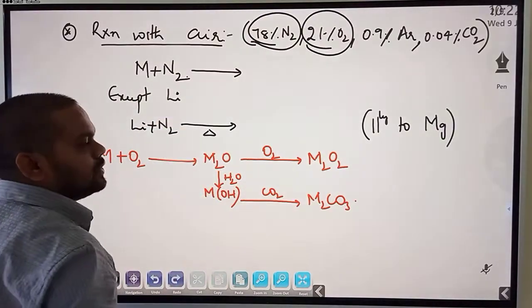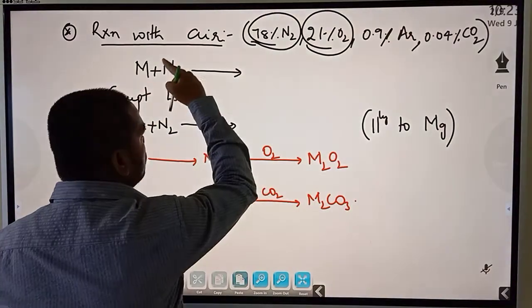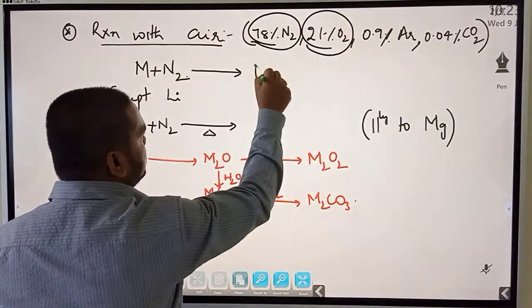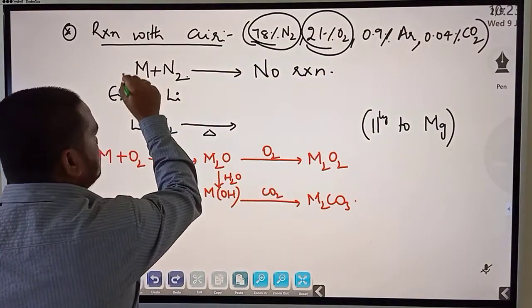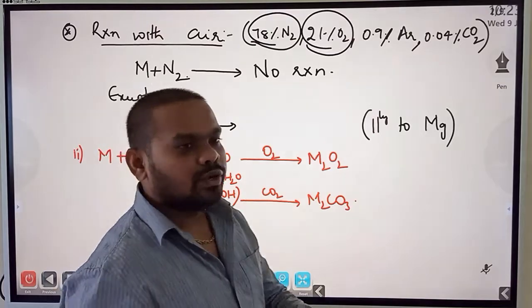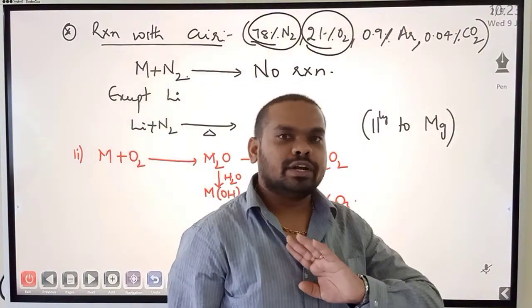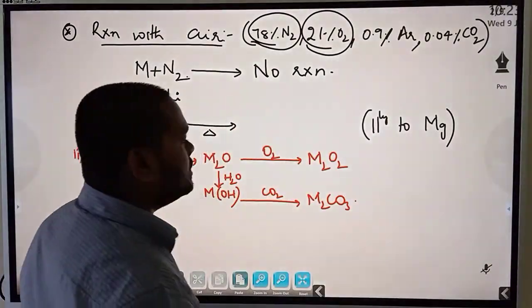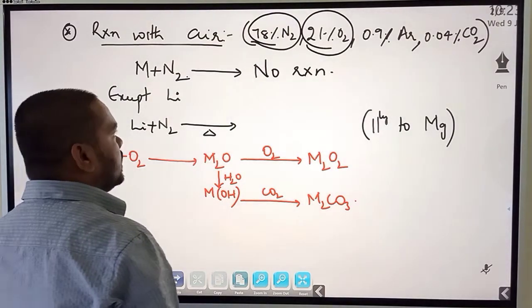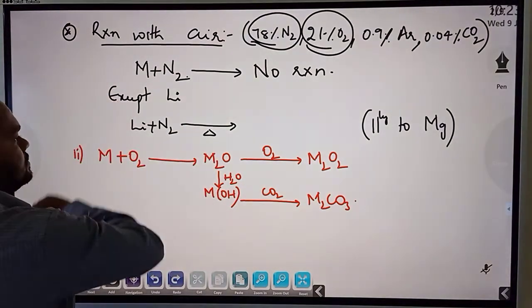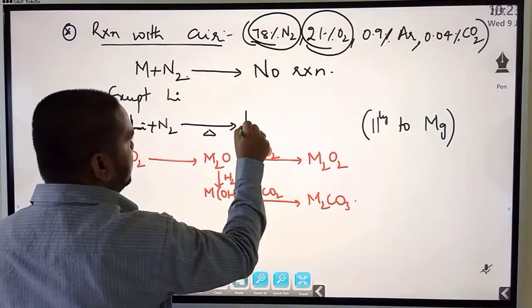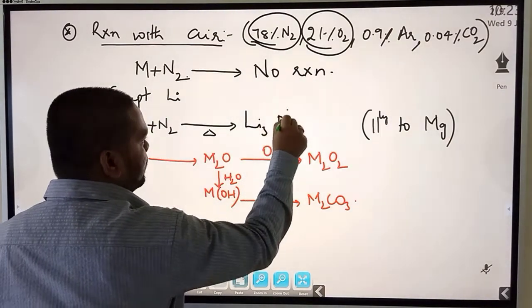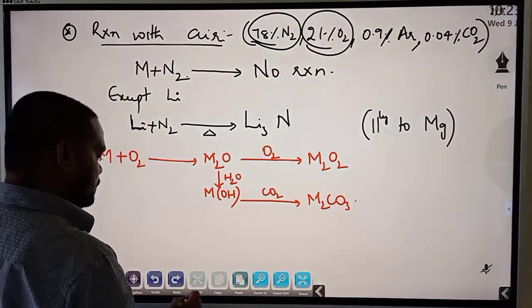Metals on reacting with nitrogen. Do you remember this? Metals on reacting with nitrogen, there is no reaction. Metals, that is sodium, potassium, rubidium, cesium, do not react with nitrogen. Except lithium. Lithium does react with nitrogen to form lithium nitride.